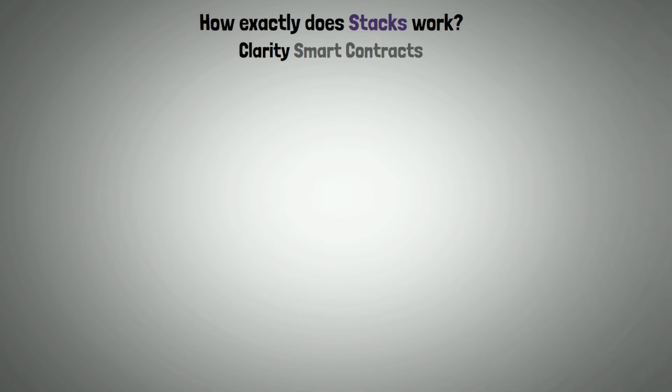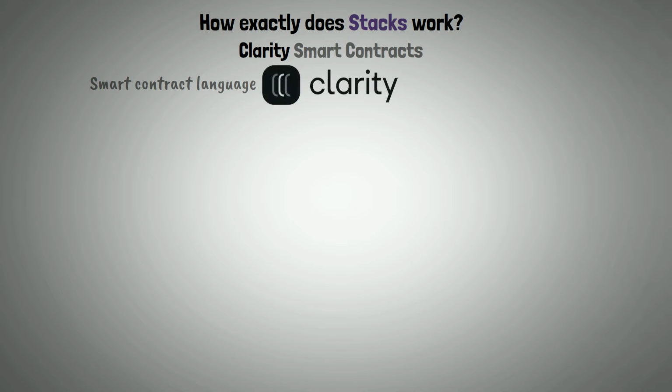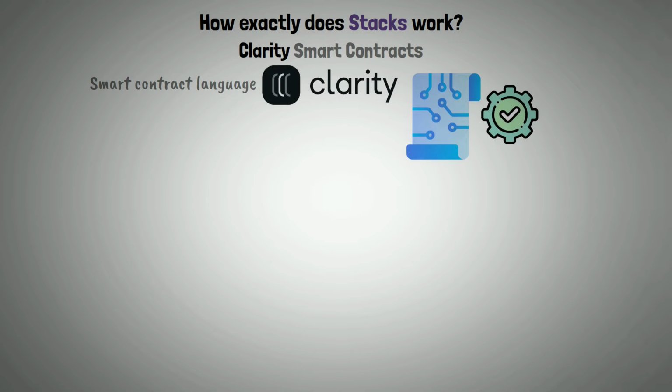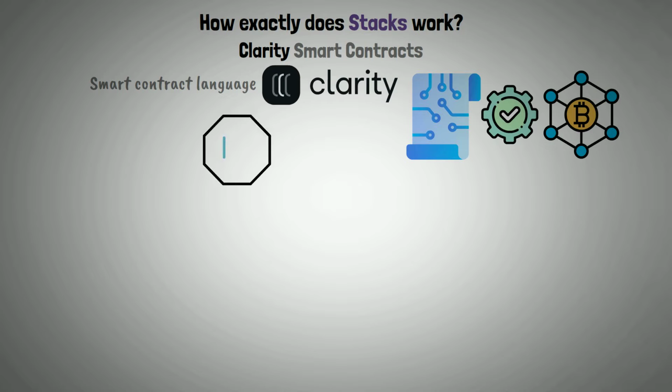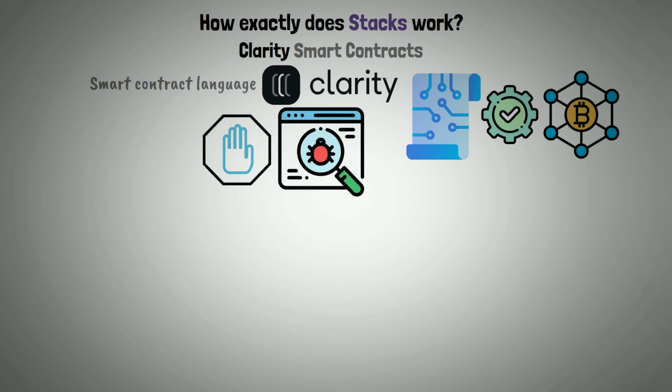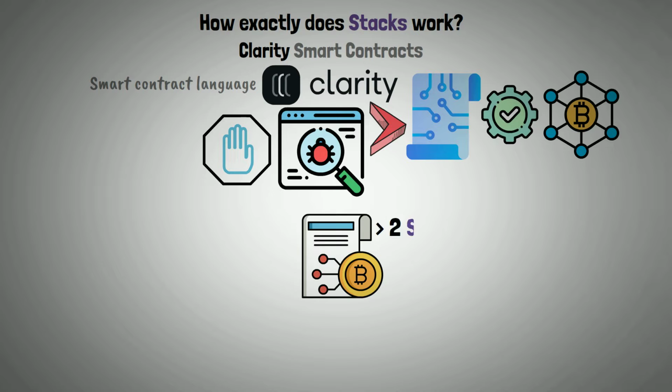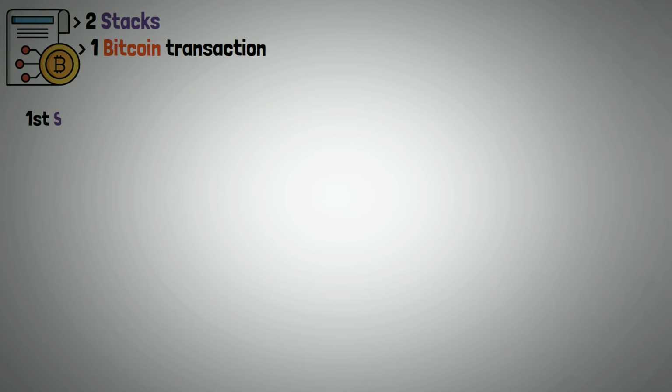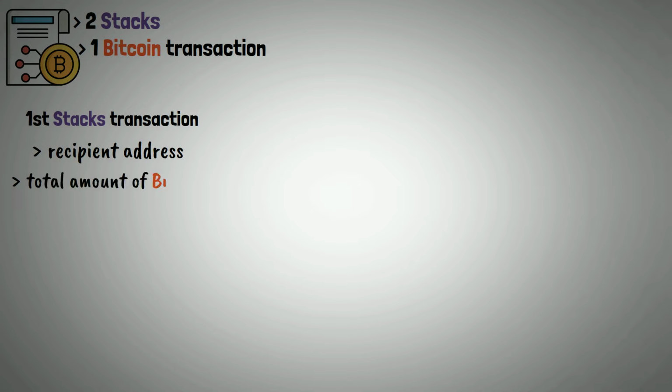Clarity Smart Contracts. The smart contract language, Clarity, makes it possible to use smart contracts on the Bitcoin network. Its goal is to stop the bugs that these contracts may have. This specific smart contract has 2 Stacks and 1 Bitcoin transaction. The first Stacks transaction includes the recipient address, the total amount of Bitcoin, and other information.